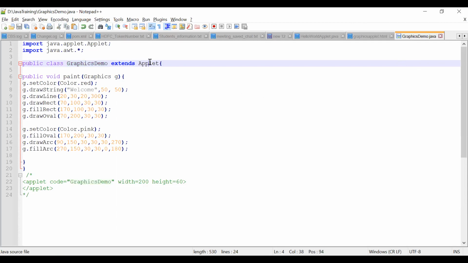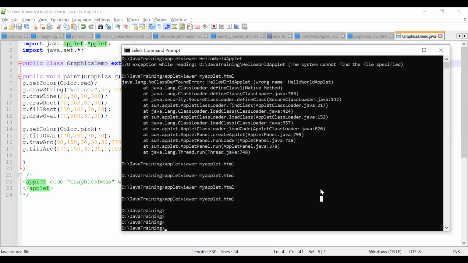This is an applet, extends applet. If you want to execute this, first you have to do compilation. javac graphics demo.java.